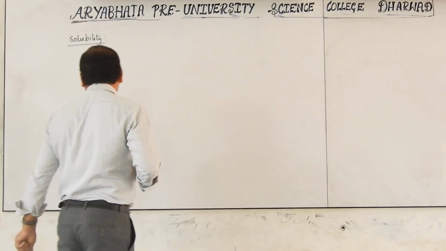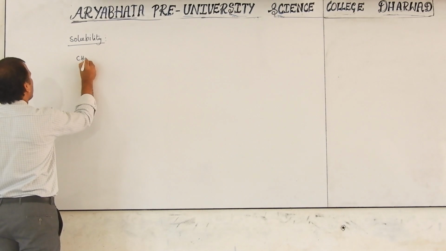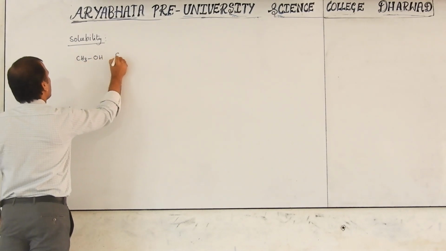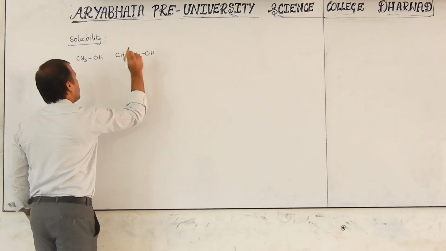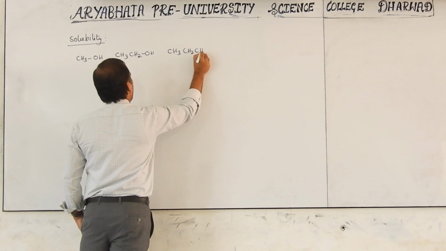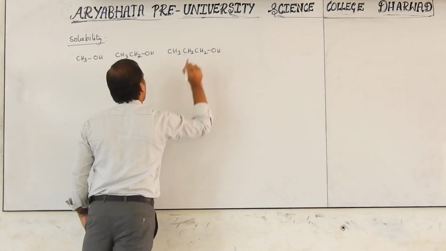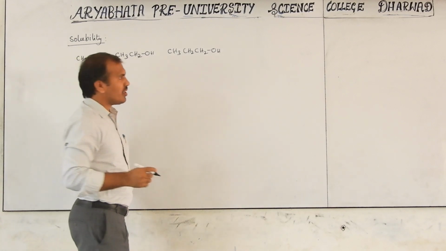So now I will give you examples. This is CH3OH, CH3CH2OH, CH3CH2CH2OH. Consider this is a 1 carbon alcohol, this a 2 carbon alcohol, this a 3 carbon alcohol.